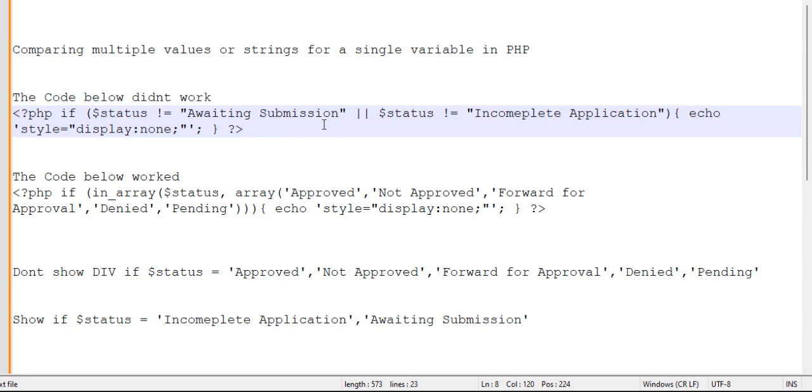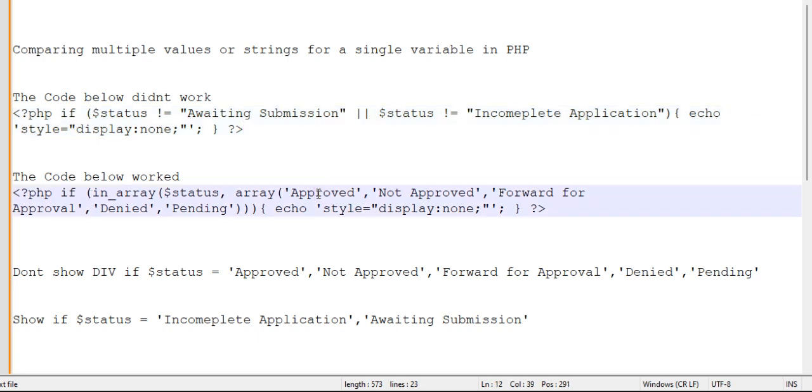Okay? So, in summary, what I'm saying is this. If you have conditions you want your div to meet so that it will show, right? Use this code here, right?